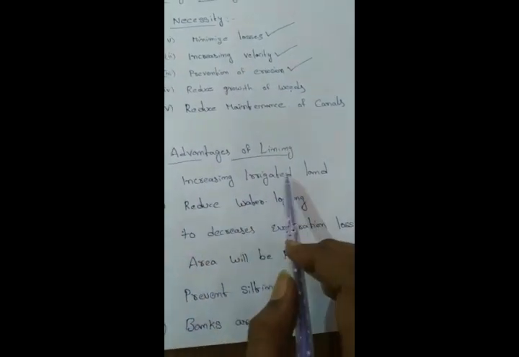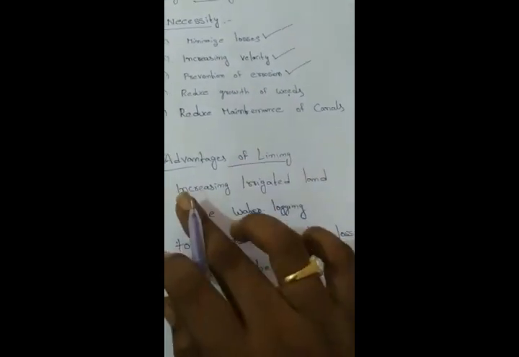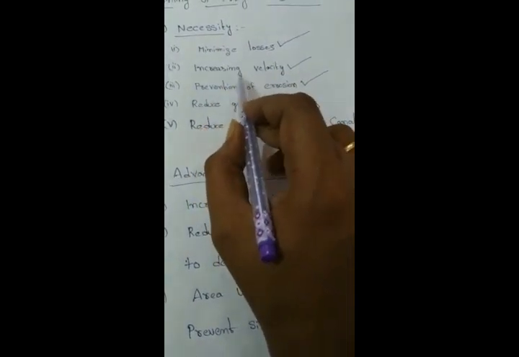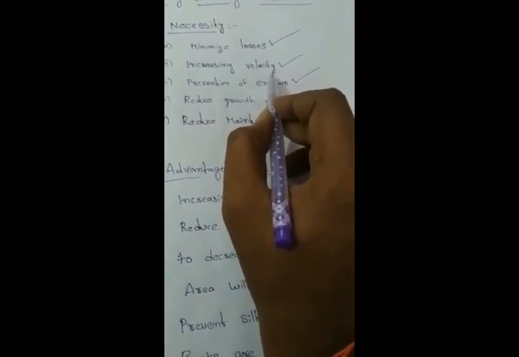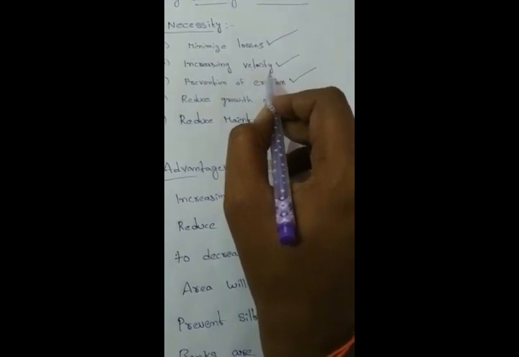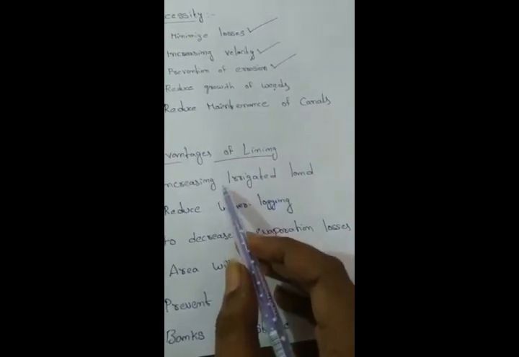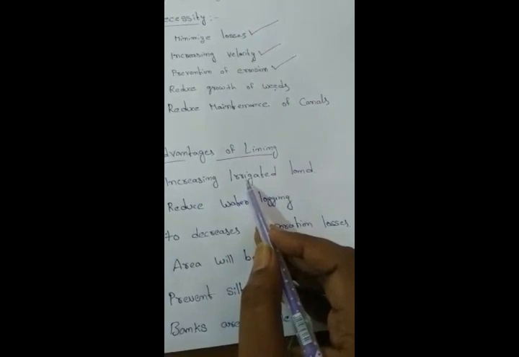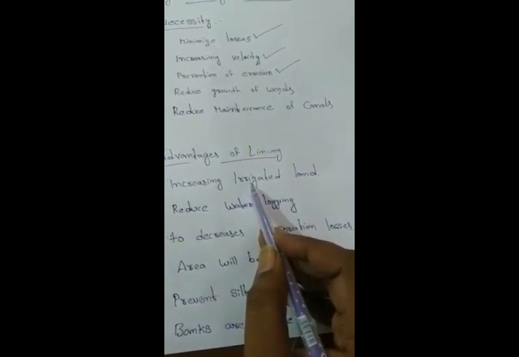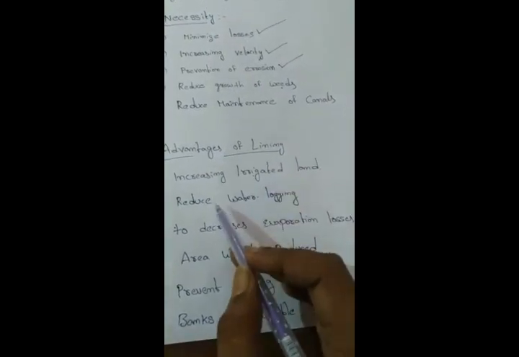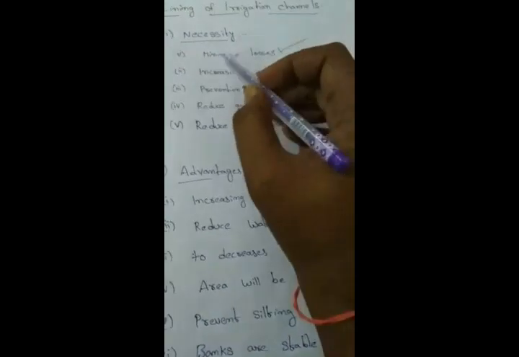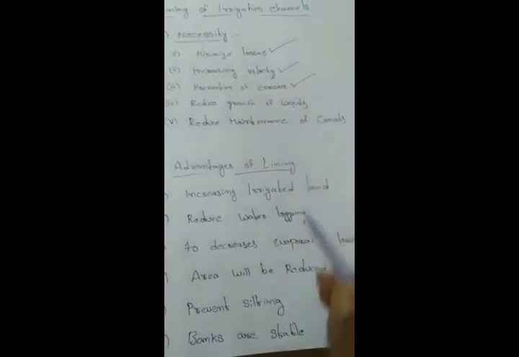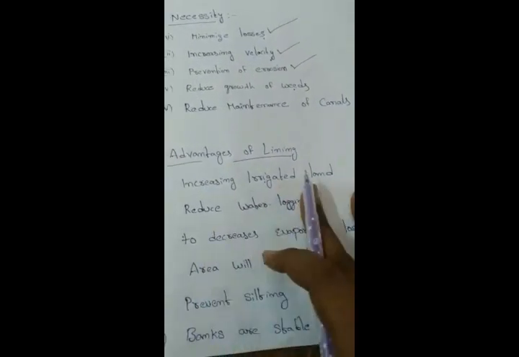Here, first one, increasing the irrigated land. We already discussed that for a lined canal, increasing velocity means more water will pass through this particular canal section. So we are supplying more water to the irrigation field. Based on this, the irrigated land will also be increased. Next one, reduce water logging. Here we explained minimizing seepage losses. Due to the reduced seepage losses, the waterlogged area will also be reduced due to the lining.